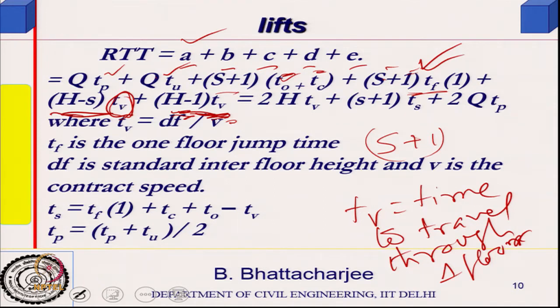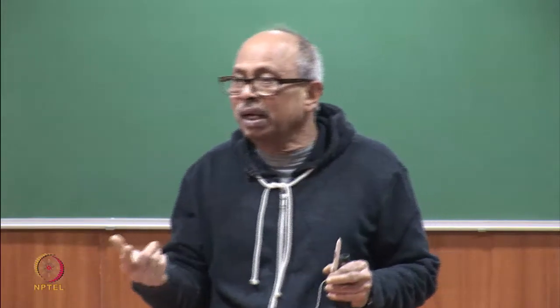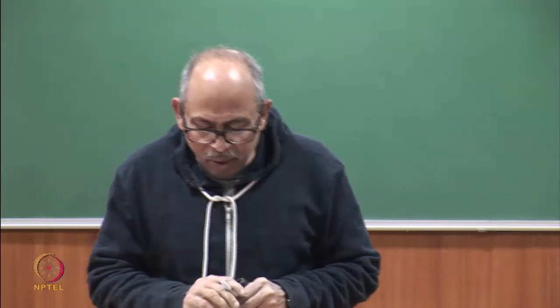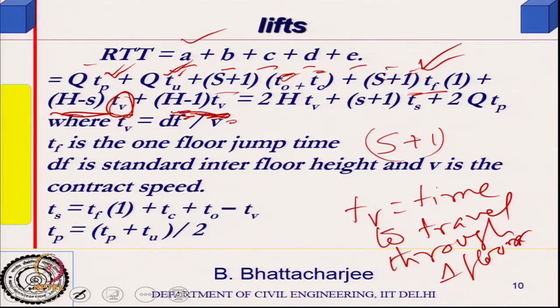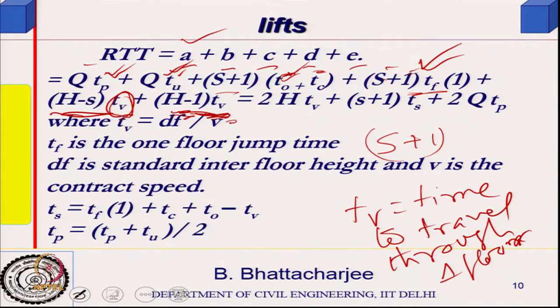Now, these ones are just known from the manufacturer's data. Typically it is known how much time it requires for a person to enter, because this is q number of persons, Tp is the time required for one person entering the lift, and the time required for one person to unload from the lift or get out. And this is door opening and door closing, again manufacturers will provide them. The only thing I have to know is S, and obviously Tf I will have to calculate from the contract speed, and acceleration time also will be given.